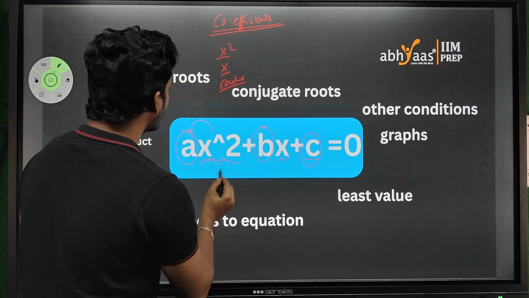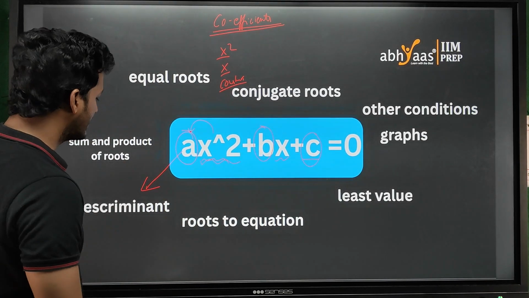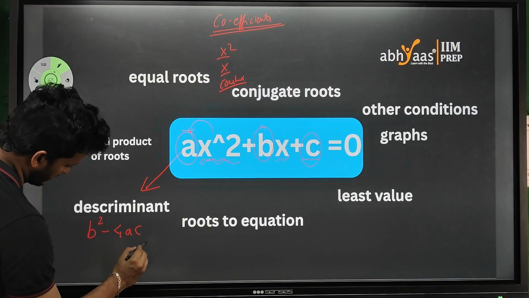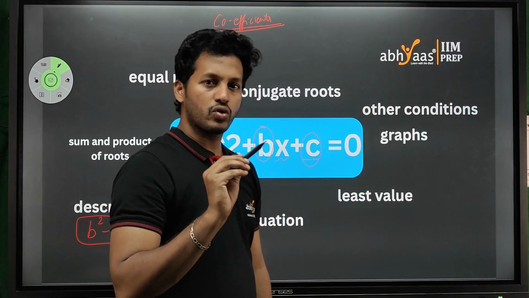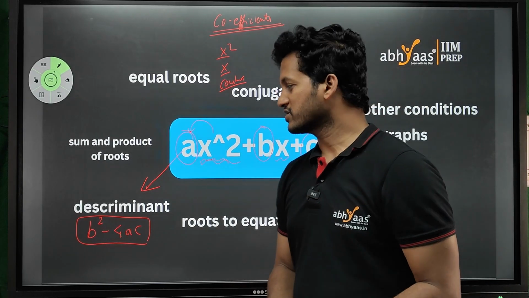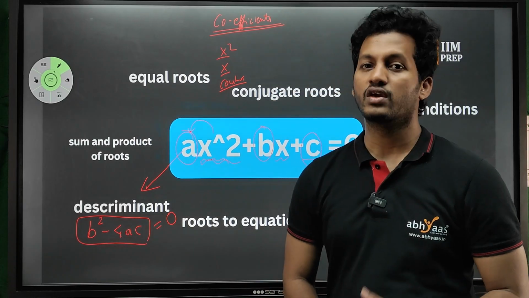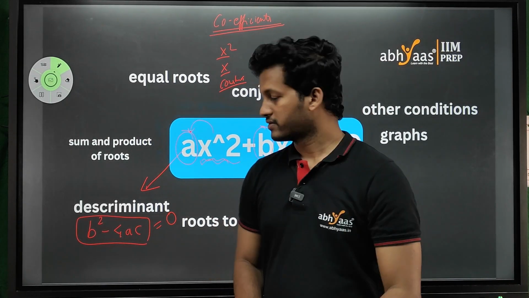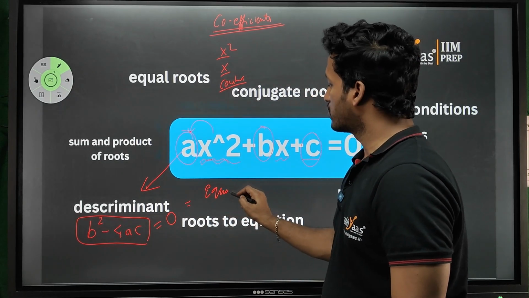So with these things we are going to find out the discriminant. So what is discriminant? Discriminant is nothing but b square minus 4ac. When you find this out, you will know the nature of your graph or your quadratic equation. What is meant by that? If b square minus 4ac is equal to 0, what is meant by that? Your quadratic equation does have equal roots.